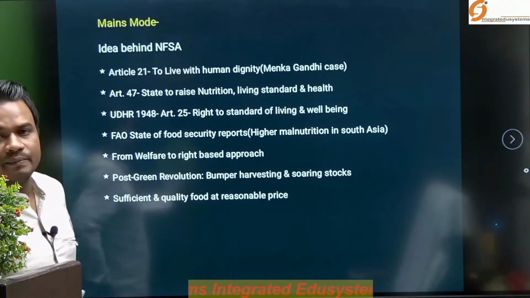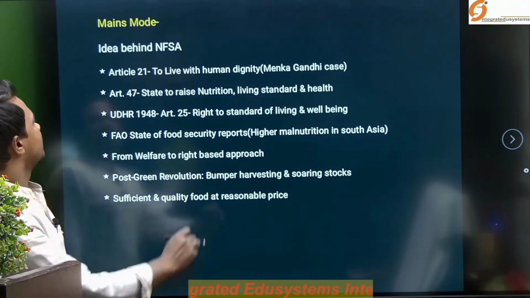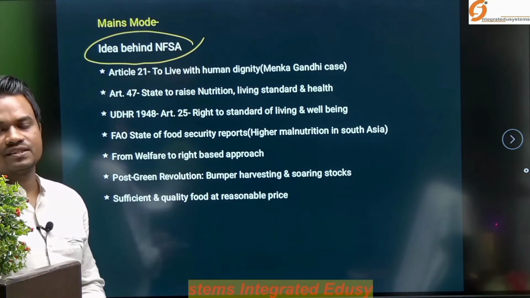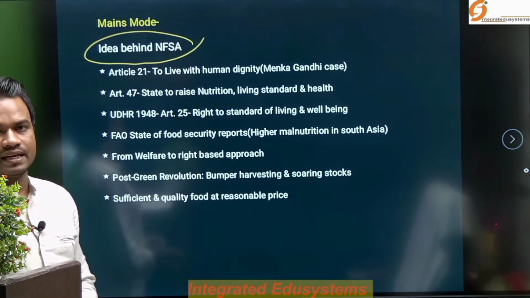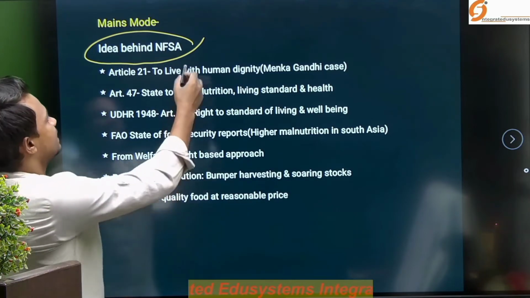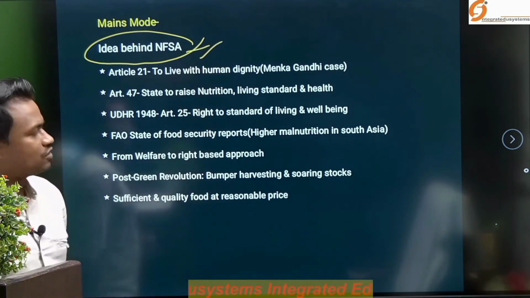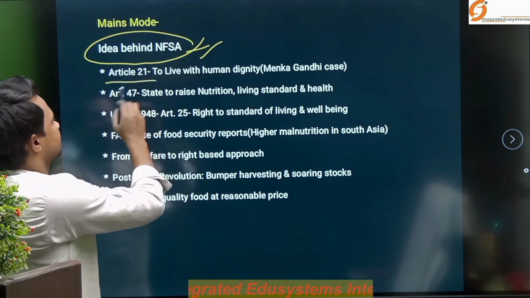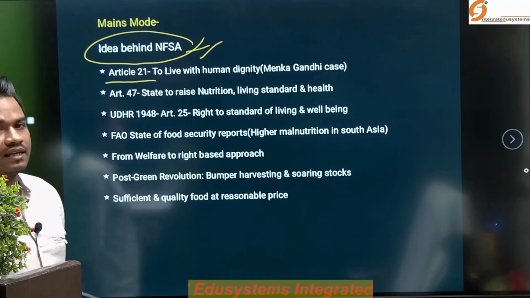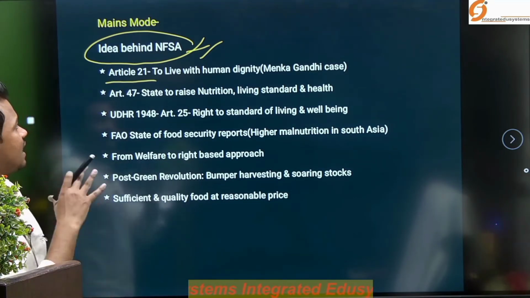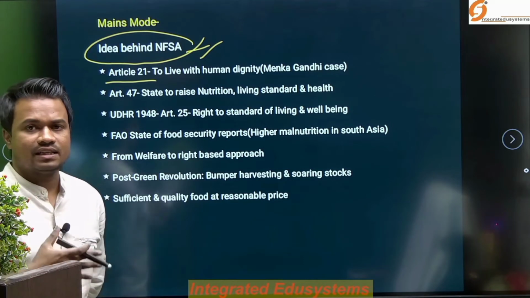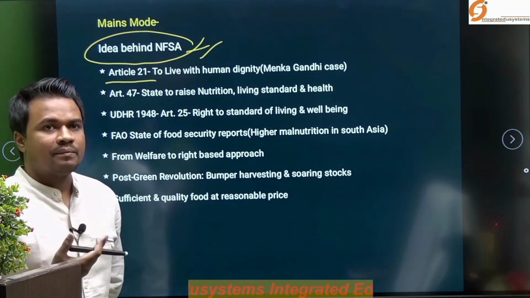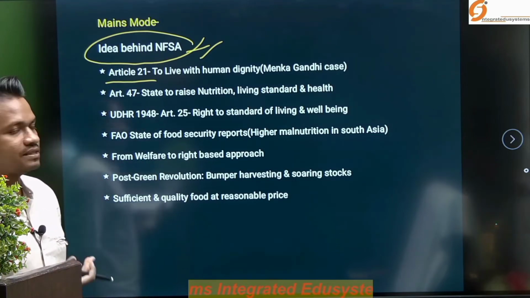marching ahead to the mains mode, the first important thing we need to know is the idea behind NFSA, why NFSA was envisioned. First of all, Article 21 states the right to life, but we know that Article 21 has one of the widest amplitudes for interpretation.